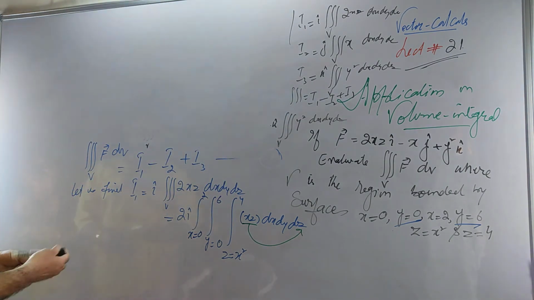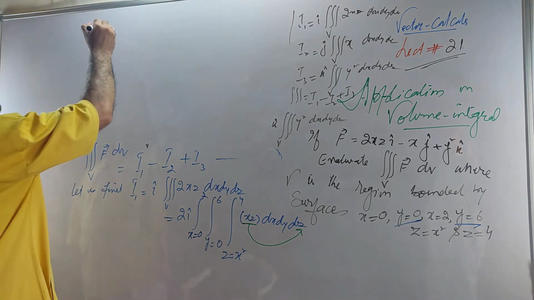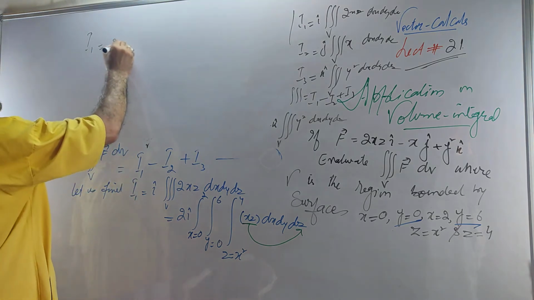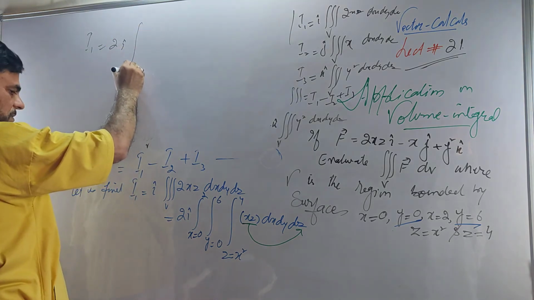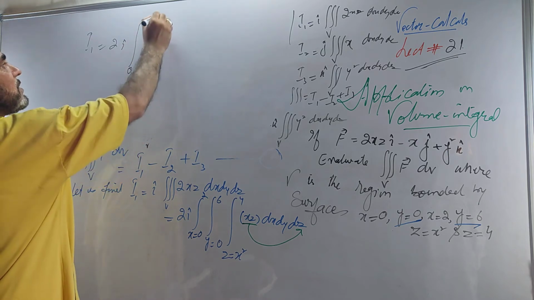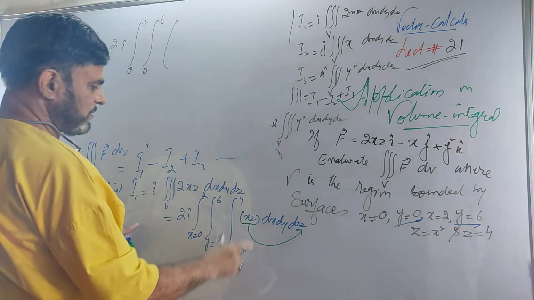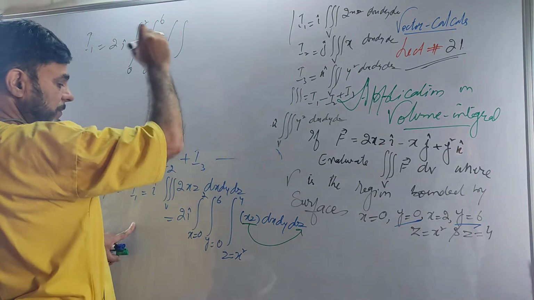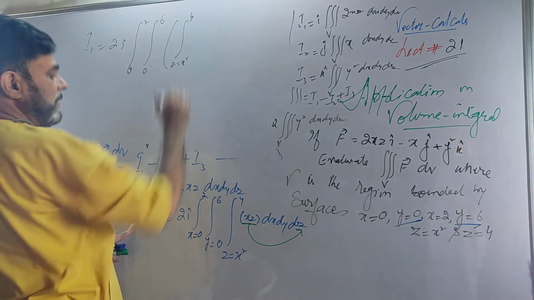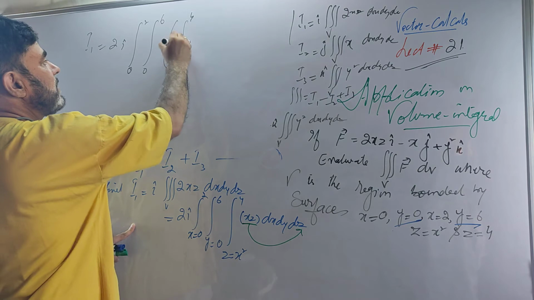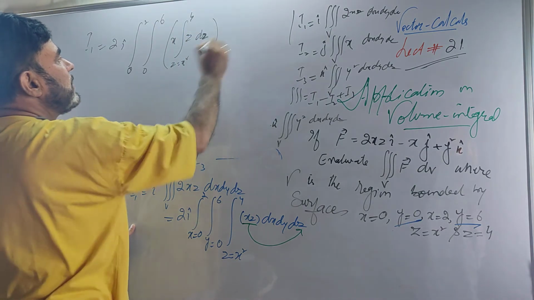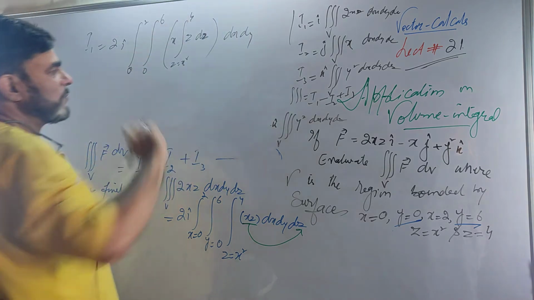Now I am finding I1. My I1 is 2i times the integral with x from 0 to 2, y from 0 to 6. I will first integrate with respect to z, with z going from x square to 4. The x is constant, so it stays outside, and we integrate z dz, then dx dy. Do you follow?